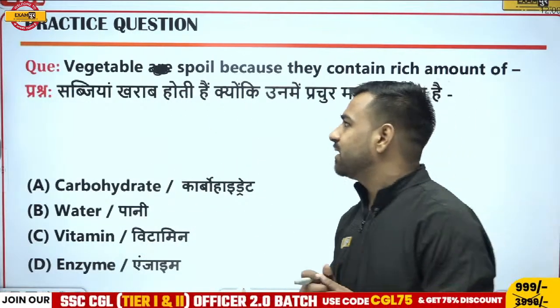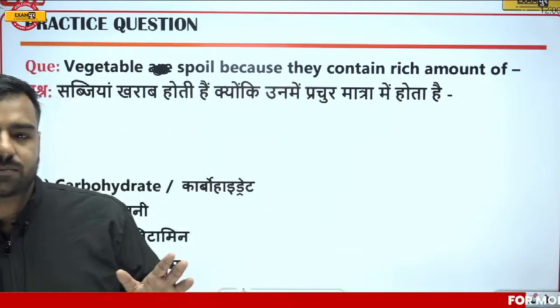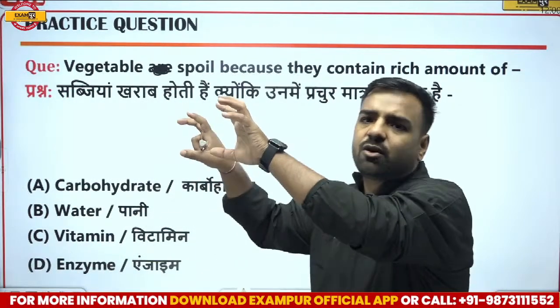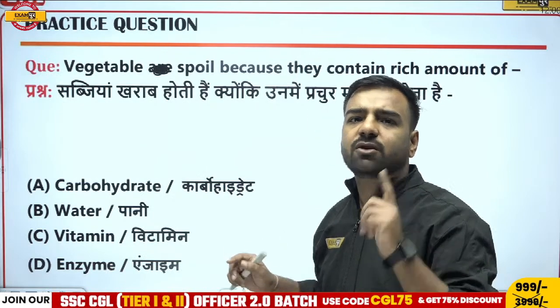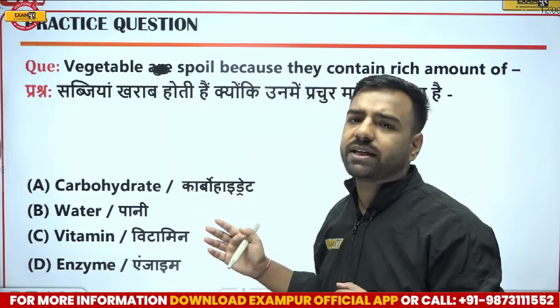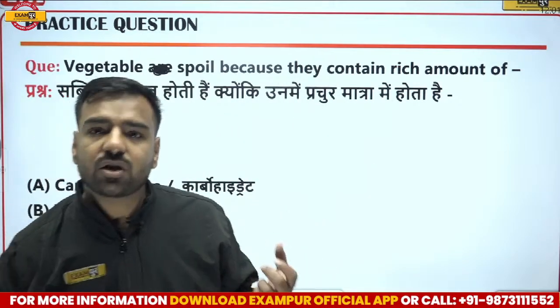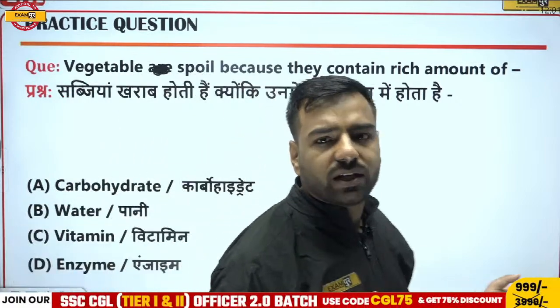So yes, first thing, since we are talking about the digestive system, this means we are talking about that process in which whatever we are eating, we are using all those particular things. What's that? Nutrients, which include carbohydrates, vitamins, proteins, fats. All those things are actually used, they are absorbed, and accordingly they are utilized. That is, we can talk about the process of assimilation over here as well.